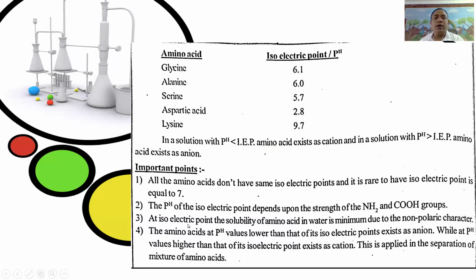Third point, at isoelectric point, the solubility of amino acid in water is minimum due to the non-polar character. Fourth point, the amino acids at pH value lower than that of its isoelectric point exist as cation, while at pH value higher than that of the isoelectric point exist as anion. This is applied in the separation of mixture of amino acids.